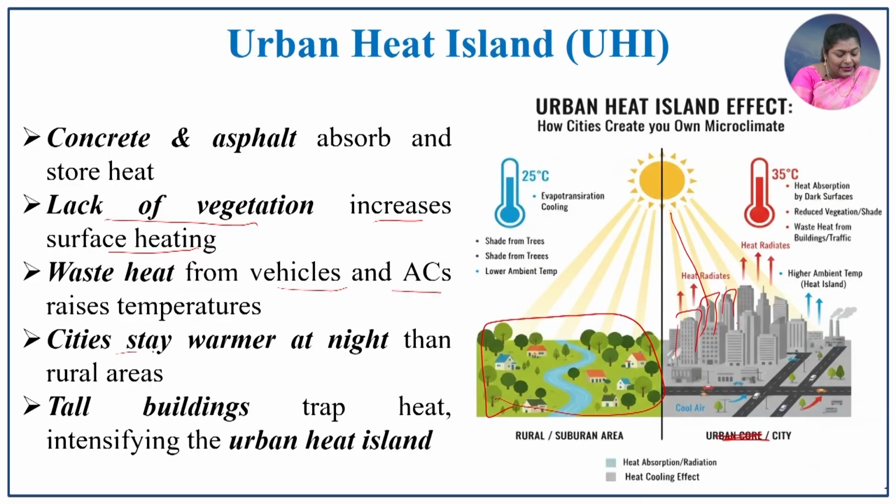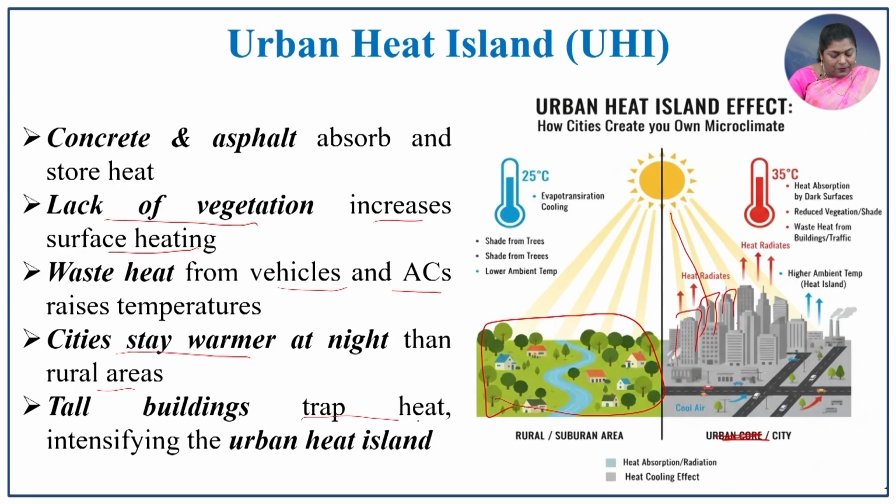The city stays warmer at night than the rural region. So, the city region will be comparatively warmer than the village side because of these highly erected buildings and lack of vegetation. The tall buildings trap the heat and intensify the urban heat island. So, this effect is highly witnessed in the urban region.